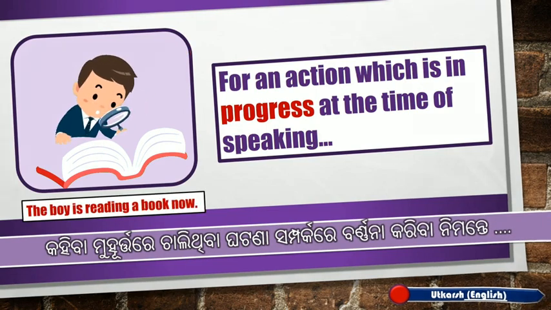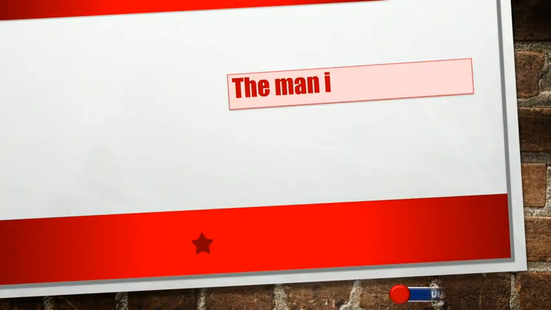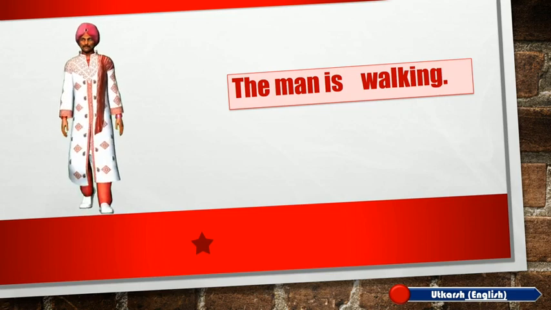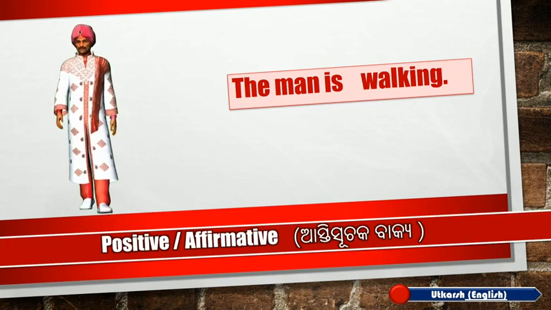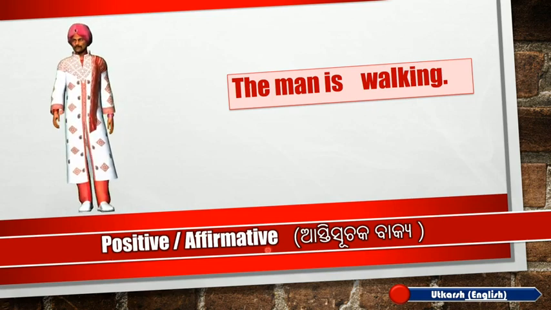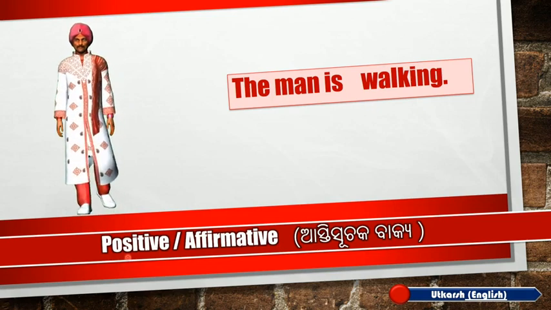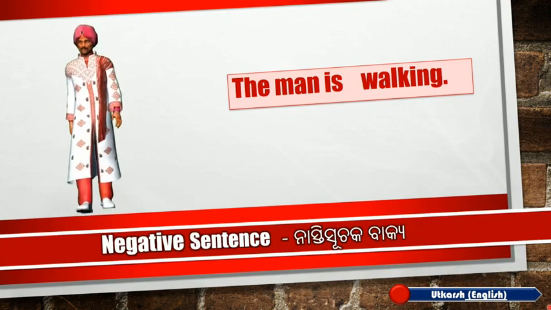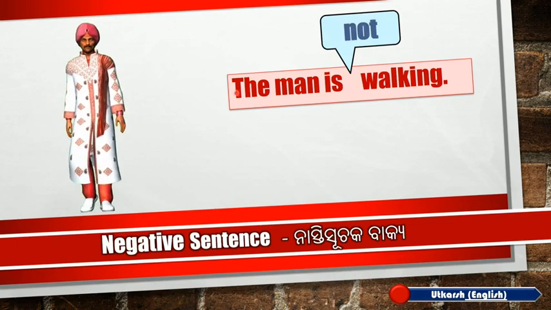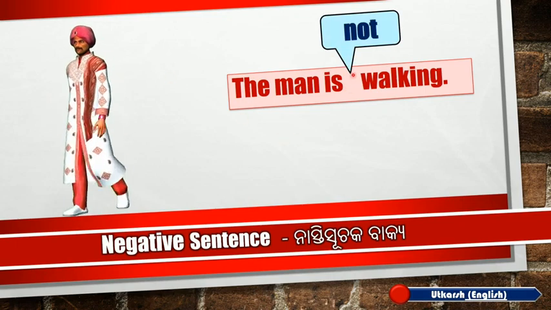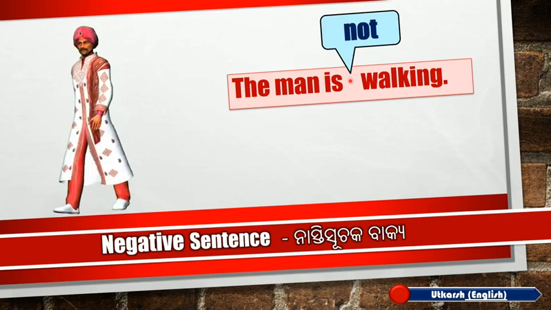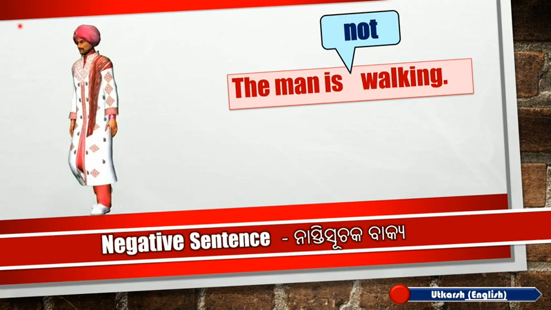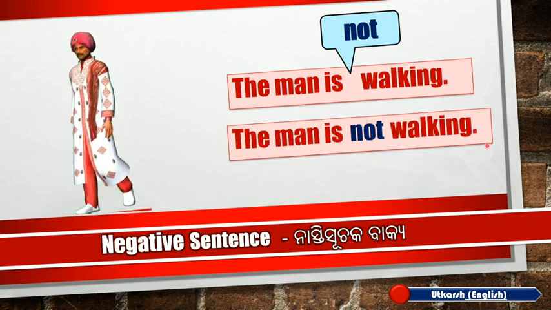Now look at this sentence. The man is walking. Can you say which form the sentence is in? Yes, it is an affirmative or positive sentence. Can you make it negative? It is simple, isn't it? You have to just put a not after the be verb, which is "is" in this case. So, the negative form of this sentence will be: the man is not walking.